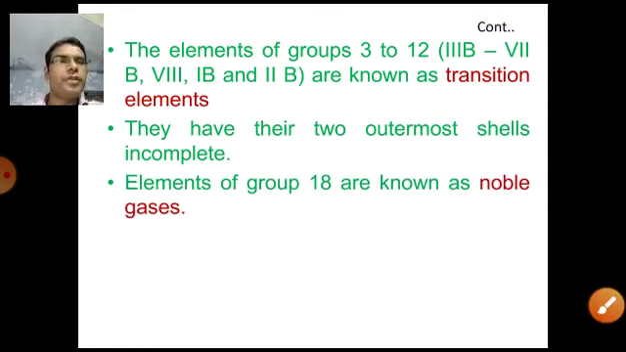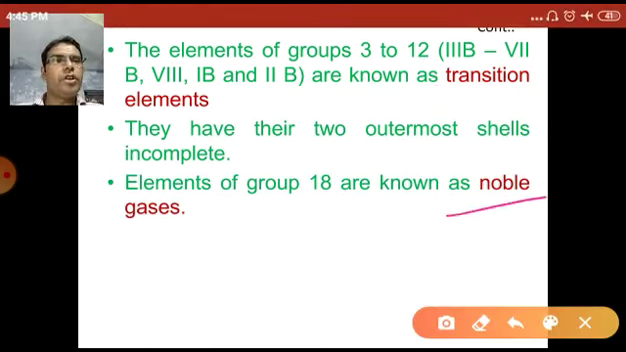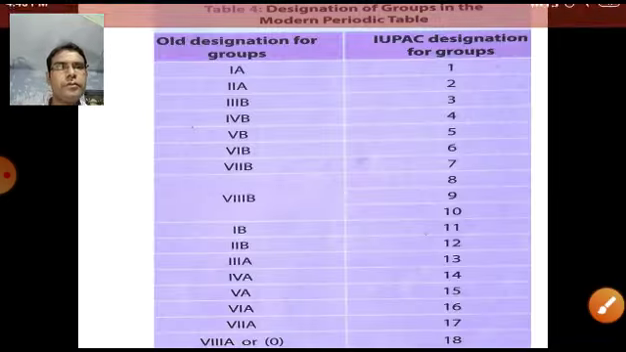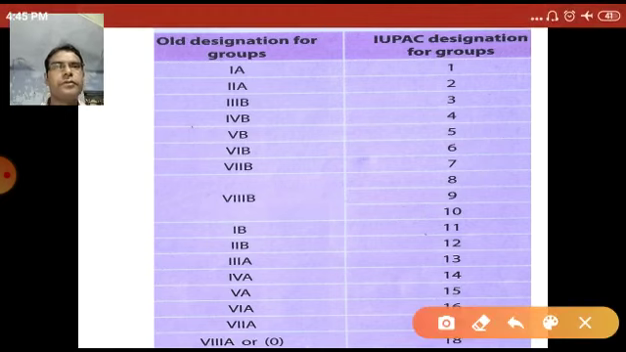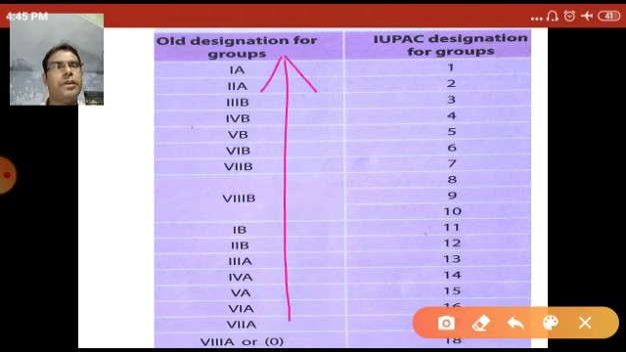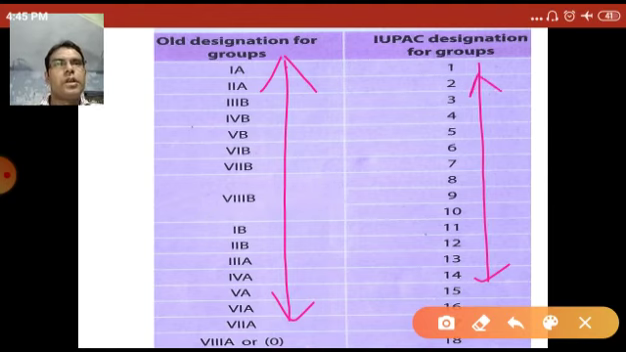Now the elements of group 18 are known as noble gases or inert gases because they are not interested in reacting with any other elements. Now in this column are the old designations for the groups, given in the Mendeleev periodic table, and these columns give the IUPAC designation for the groups in the modern periodic table.